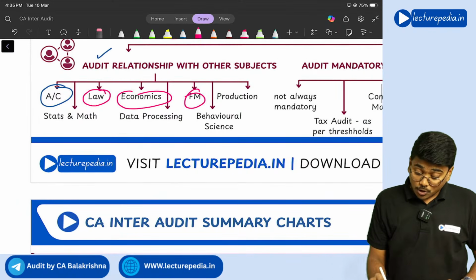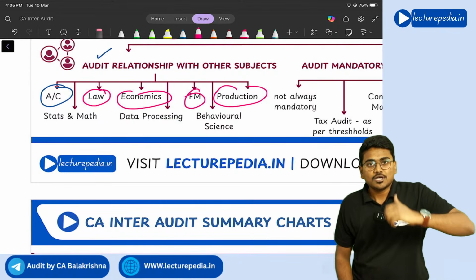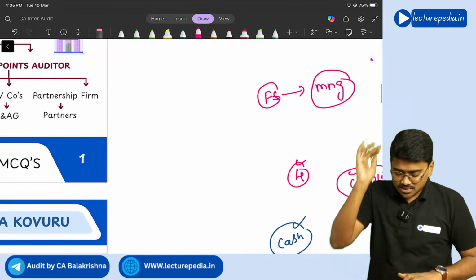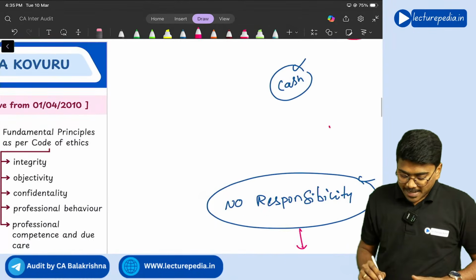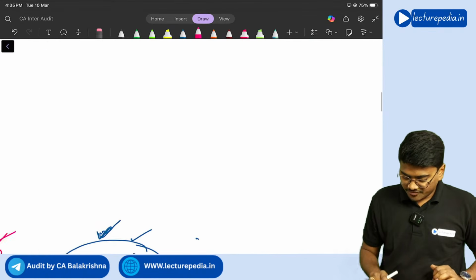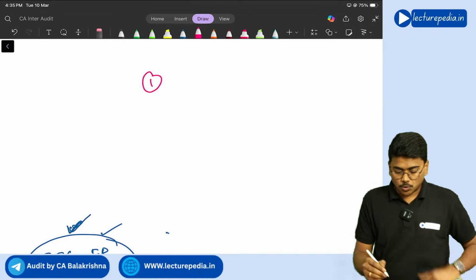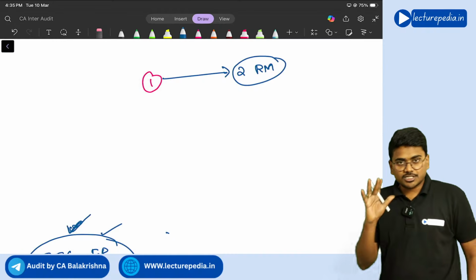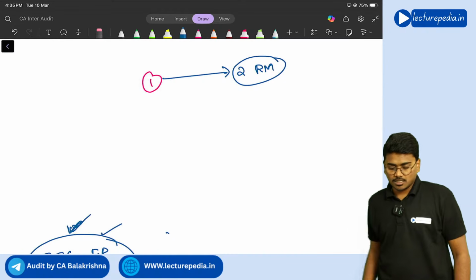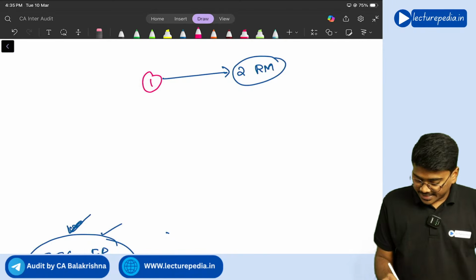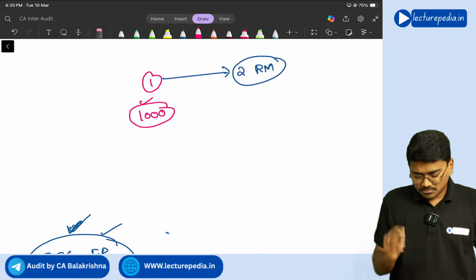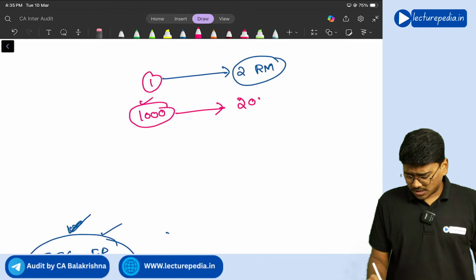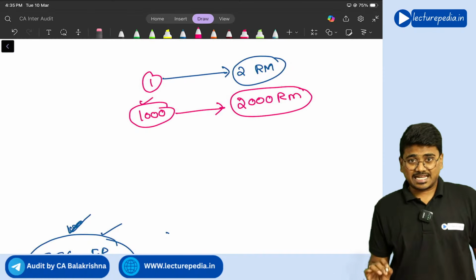Next, you should also have knowledge about production. If you are conducting the audit of a manufacturing company, let me give a simple example. For manufacturing one finished good, 2 units of raw material are required. This is the ratio: 1 finished good, 2 units of raw material. Now, during the year, the entity manufactured 1000 finished goods. So it would have consumed 2000 units of raw material, right?